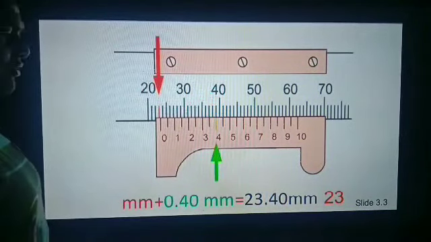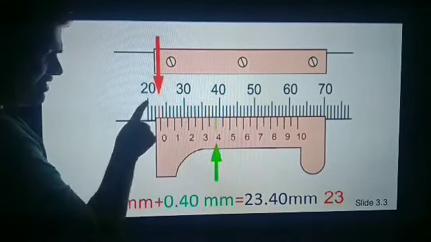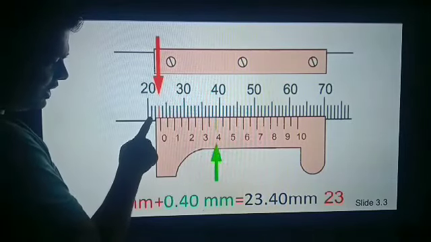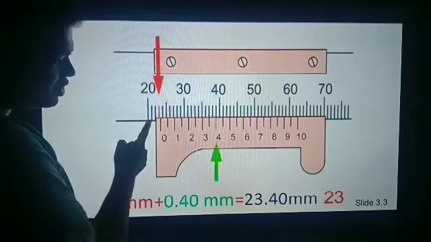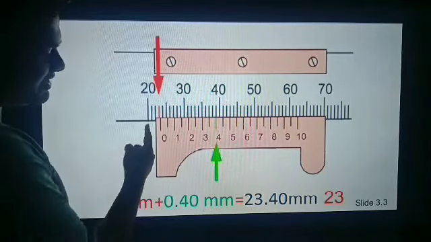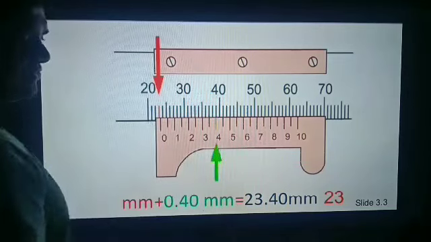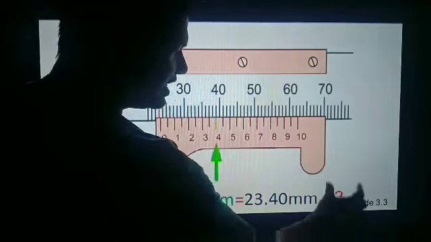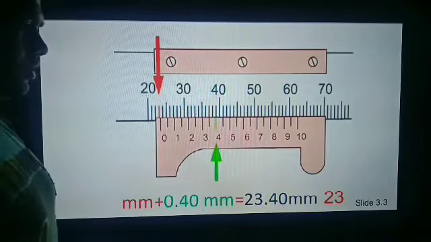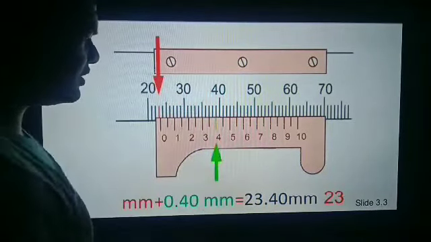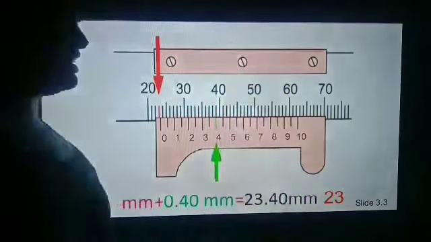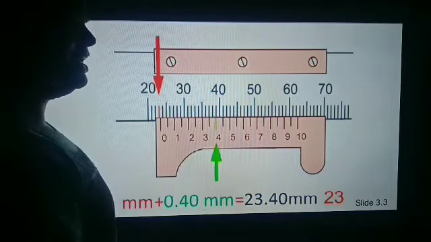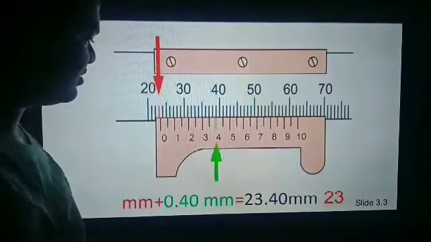Another example. In this, first of all we have to see what the main scale length is. We can see this is the 20th division, so it is 21, 22, 23. The 23rd division of the main scale crosses the zeroth division, so the main scale reading is 23. Now the vernier scale reading. We have to see which division of the vernier scale exactly matches any division of the main scale.